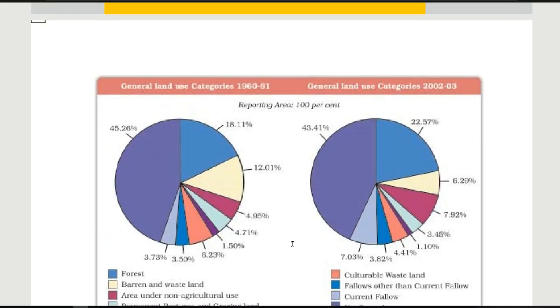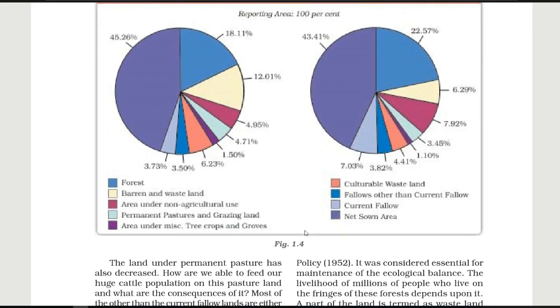Figure 1.4. In a simple way, we can say land utilization is given here, showing on which ratio of the land we have the forest, the barren and wasteland. The land which is covered with the forest, the barren and wasteland. Then the area under non-agricultural use, permanent pastures and grazing land, and the area under miscellaneous tree crops and groves.